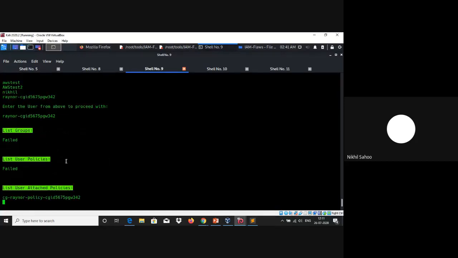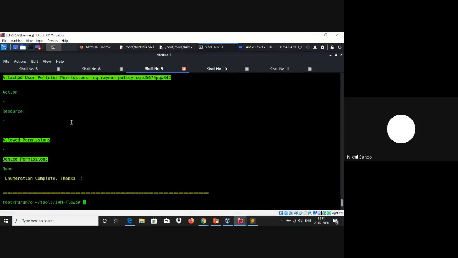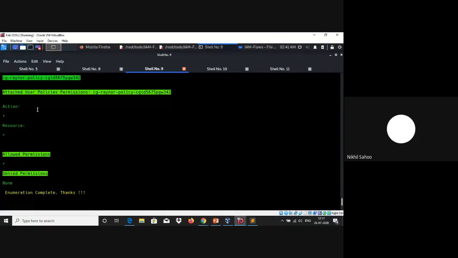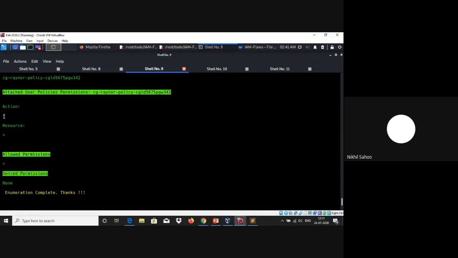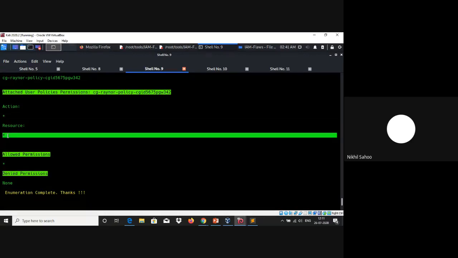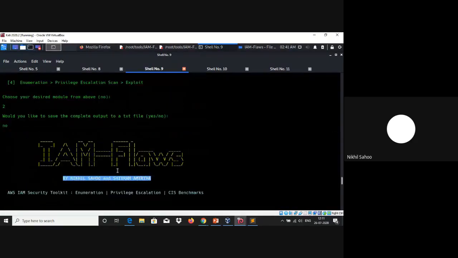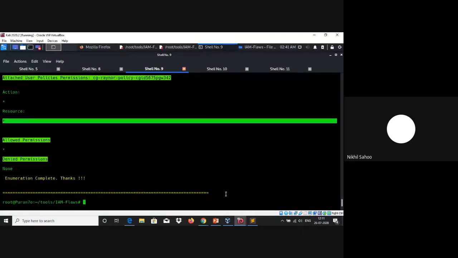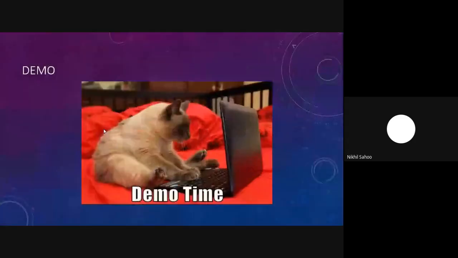So as you could see, it was able to list the attached policy, and it was also able to fetch the permissions which that particular policy contains. And we can see here it has full control over that particular AWS account. So yeah, that was one kind of scenario of privilege escalation in AWS IAM. But that was all about AWS IAM enumeration and privilege escalation scenarios.